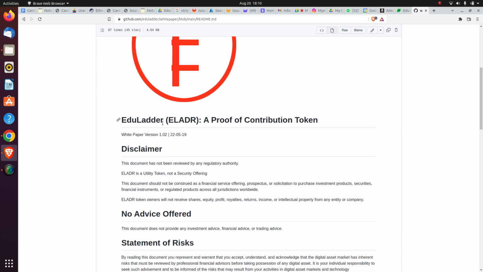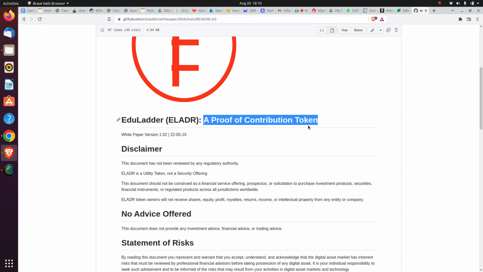The Eduladder ticker is eladr, and this is a proof of contribution token. It's not a consensus algorithm right now, but we may go to that to make it a reality. Whoever participates in this community will get a reward.